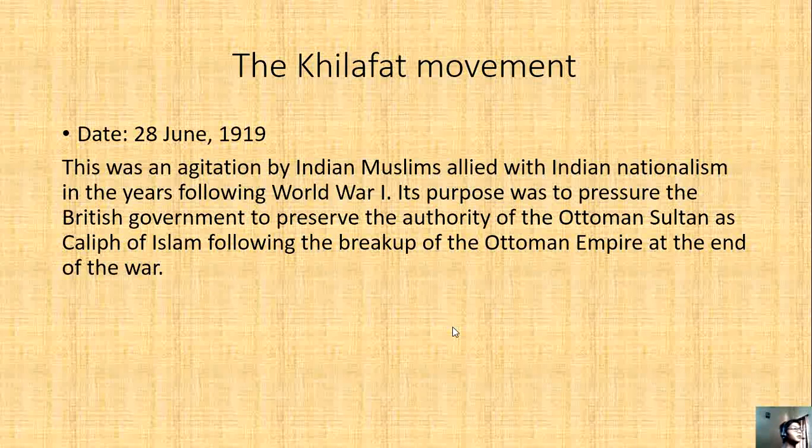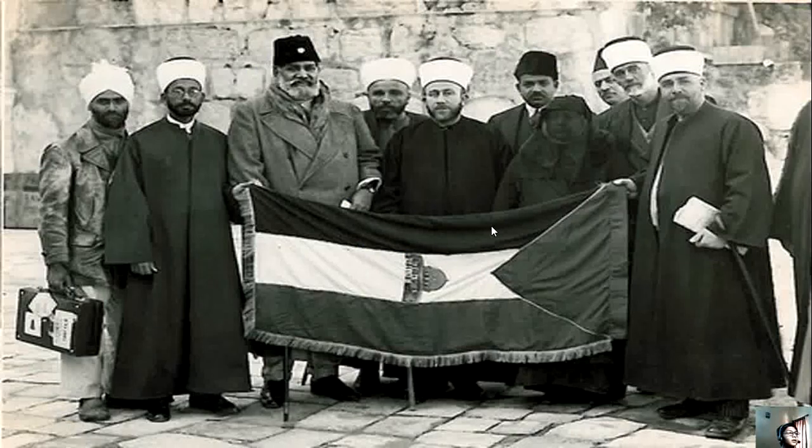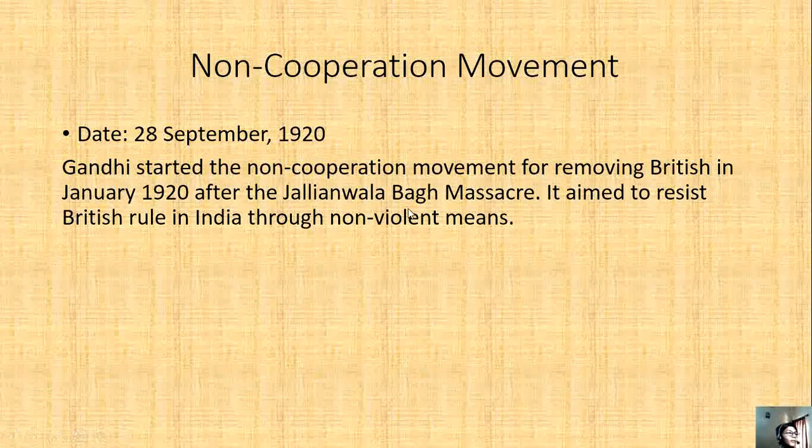The Khilafat movement. The date was 28 June 1919. This was an agitation by Indian Muslims allied with Indian nationalism in the years following World War I. Its purpose was to pressure the British government to preserve the authority of the Ottoman Sultan as Caliph of Islam following the breakup of the Ottoman Empire at the end of the war. This is the flag of the Ottoman Empire.